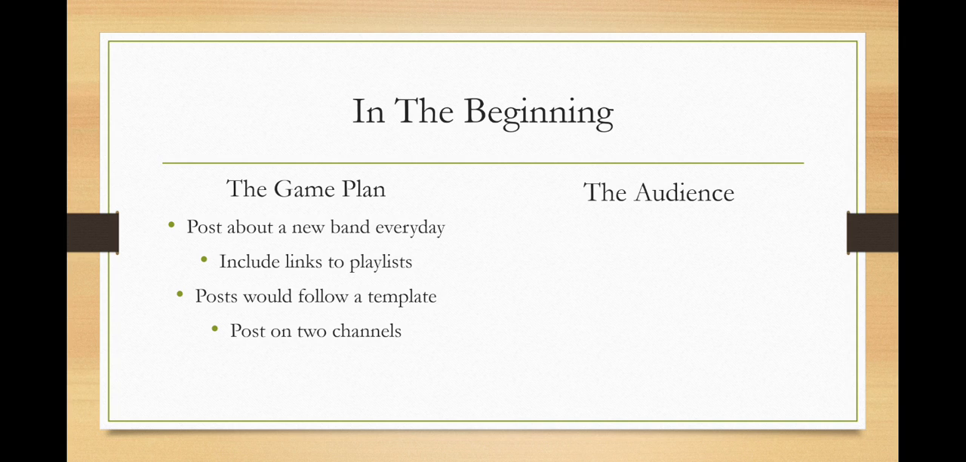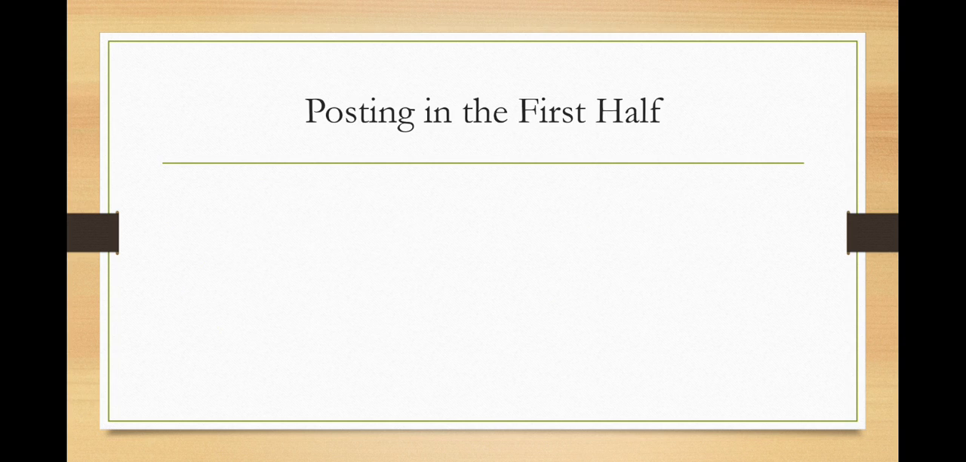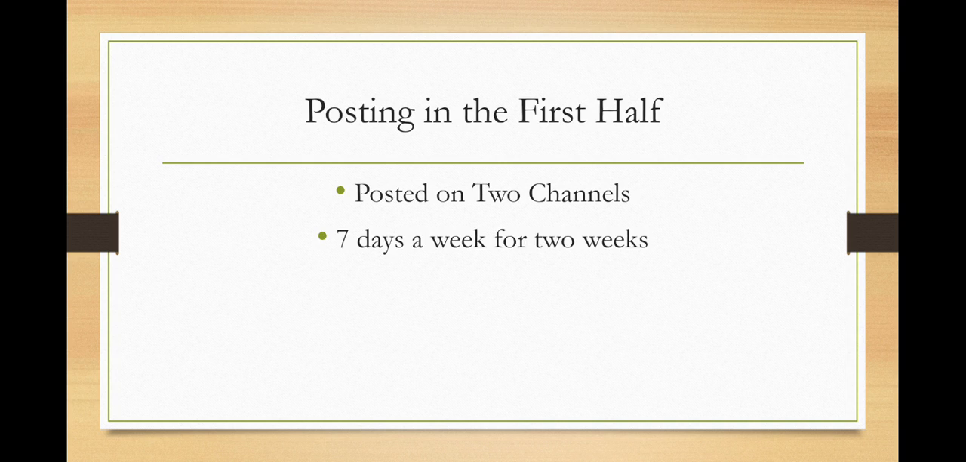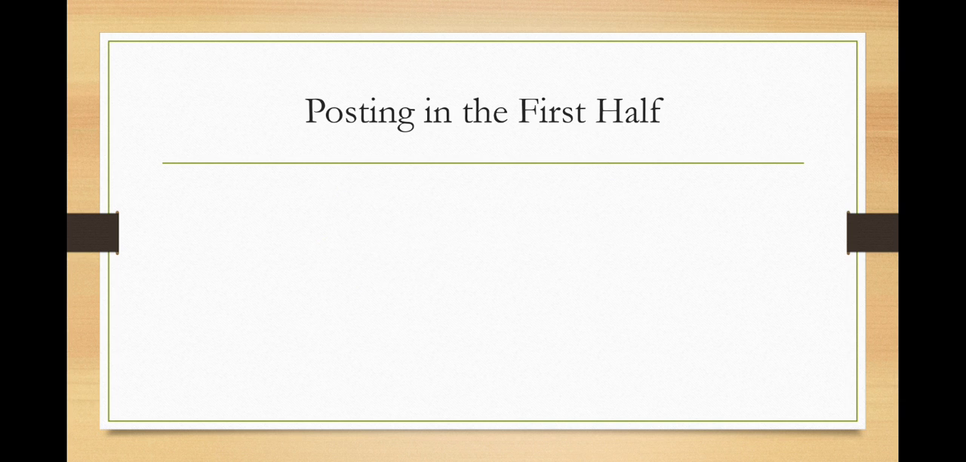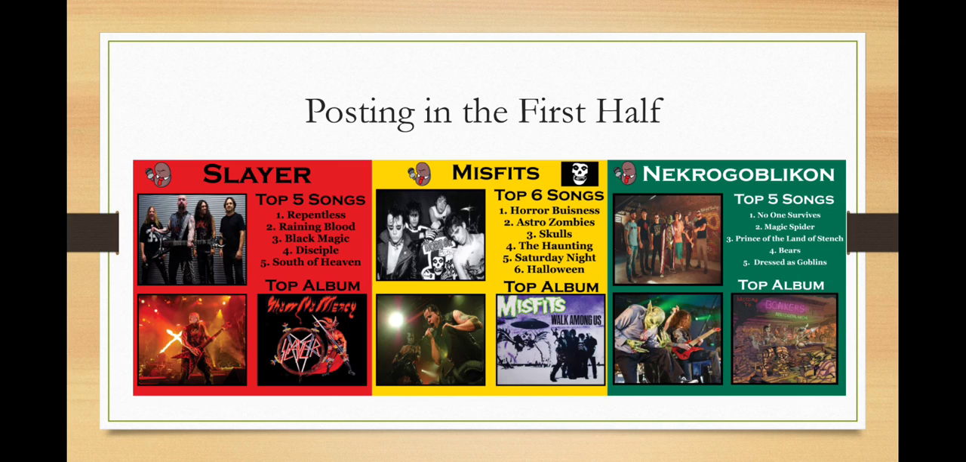The initial audience that we decided to shoot for were those we felt like were those looking for new music, which are people, male and female, aged 16 to 29, living in the United States. We know music is a worldwide phenomenon, but we figured we'd focus on those in the United States before we tried to go worldwide. Posting in the first half, we did post on two channels 7 days a week for 2 weeks straight. Within those 2 weeks, we saw a combined 14 posts. And these are what those posts looked like following that template.